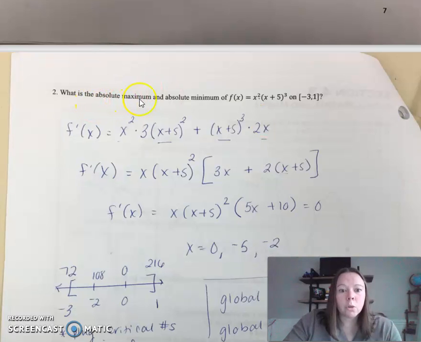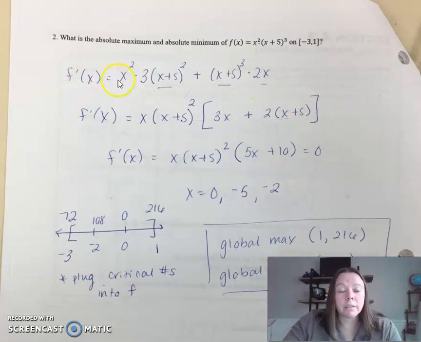All right, so what is the global max and minimum of this function on this closed interval? Okay, so get your critical numbers. Where are interesting things happening on this graph? That's the first thing I did. I found the derivative and factored it out, so I could easily set it equal to 0. And these are my critical numbers.